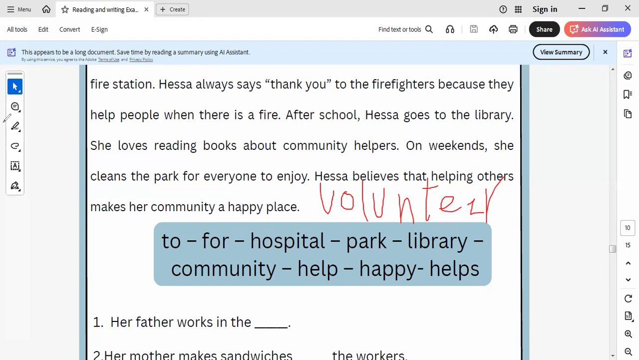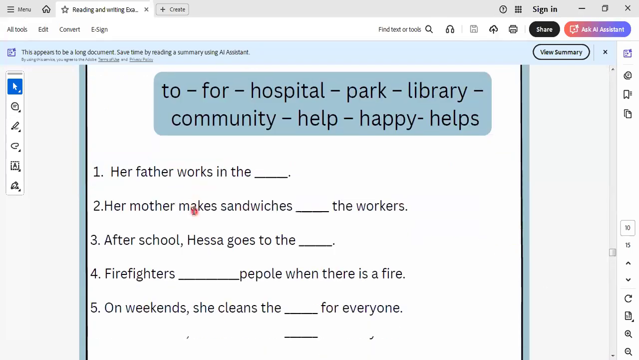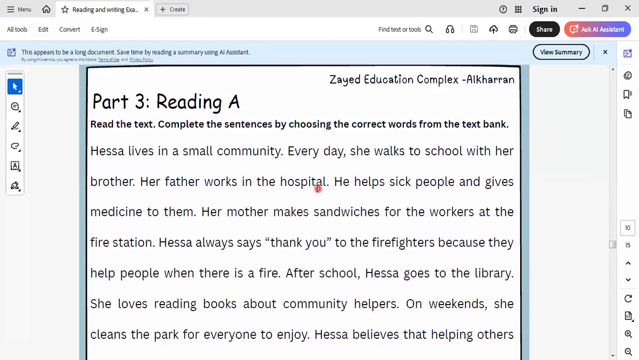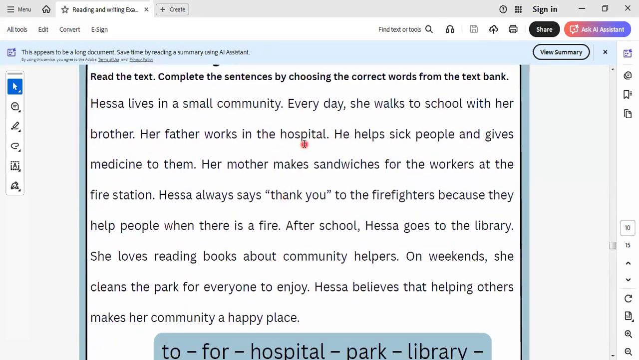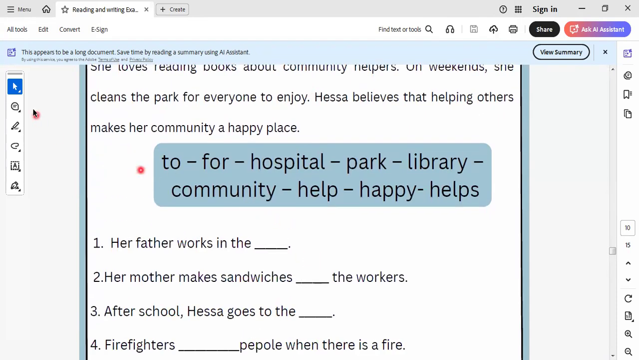We took the same text in the Egyptian syllabus, okay? About this, the people who help in the community. Her father works in what? Her father works, as you know here in this text, in the hospital. So I write here hospital. In hospital.